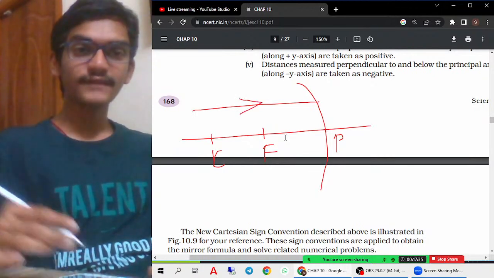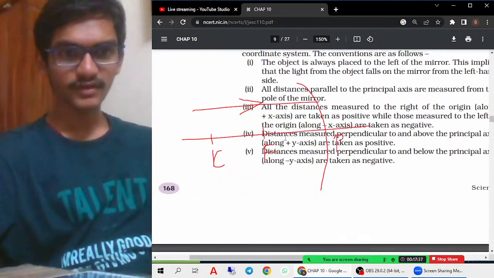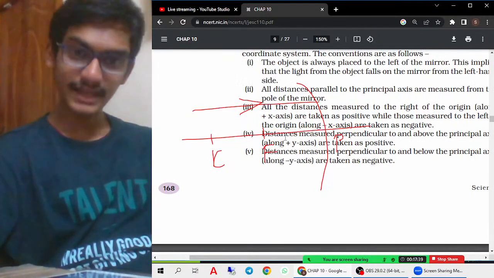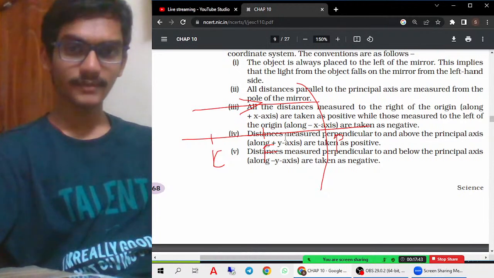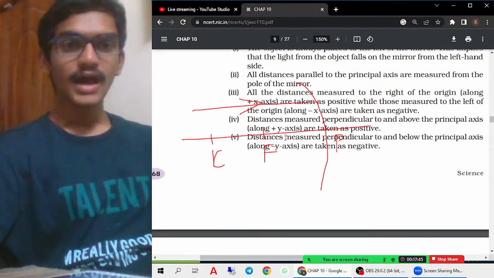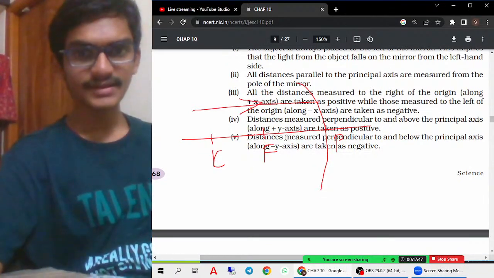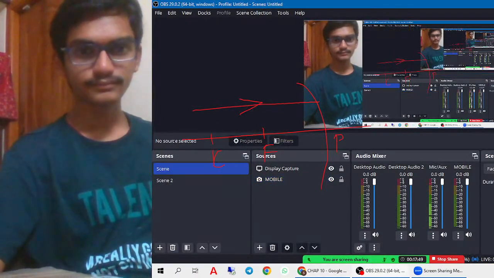If you see the first thing, the object is always placed to the left of the mirror, and this implies that the light from the object falls on the mirror from the left hand side. Okay, and all the distances parallel to the principal axis are measured from the pole.